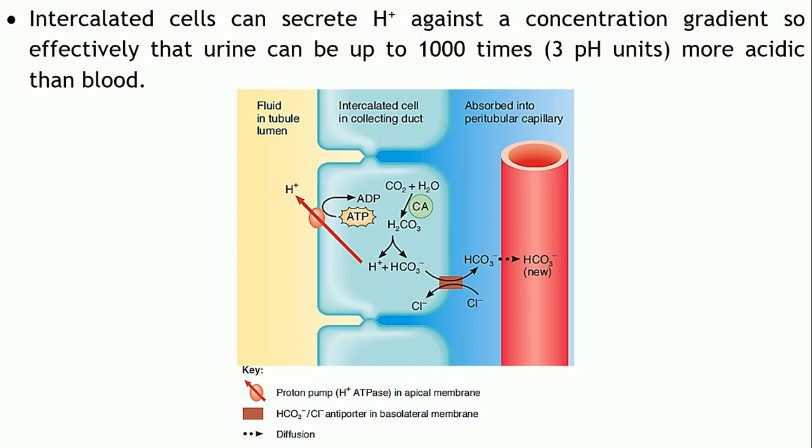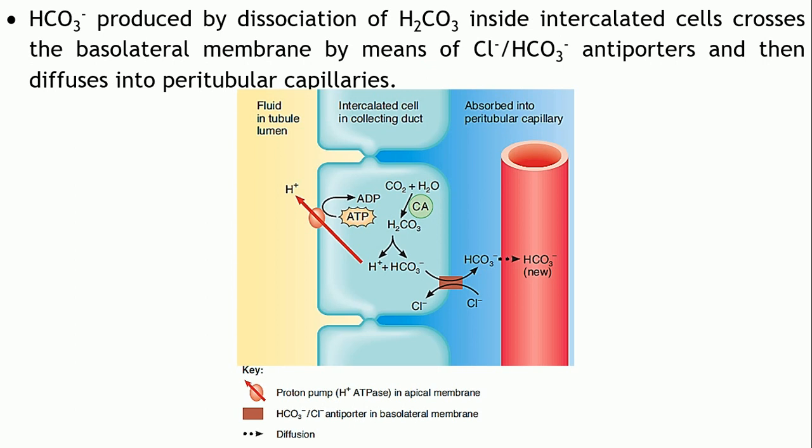It is quite an efficient transporter because it transports these H plus ions against the concentration gradient very effectively, so that even a 1000 times more acidic pH of the urine can be produced, because it produces a very high amount of excretion of the H plus ions. So the pH of the urine can be up to 1000 times more acidic as compared to the blood.